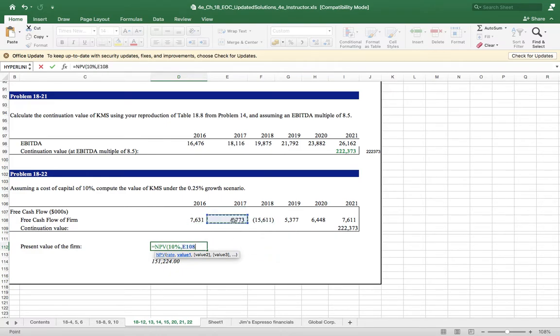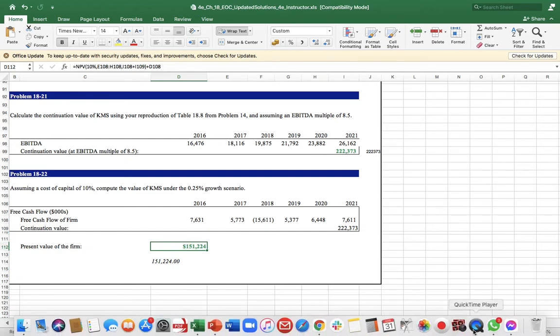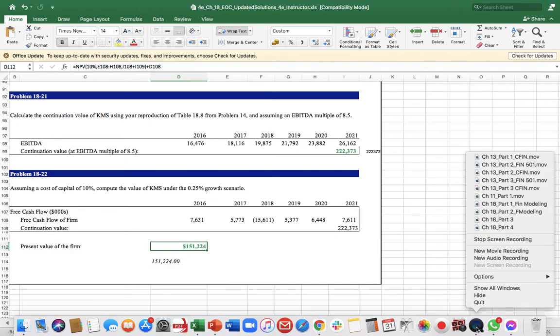The normal value ranges from here to here, comma, this one plus this one. This one is the last year's free cash flow. This one is the terminal value, and close the bracket. Plus the beginning value we have not taken. Enter, it is equal to 151,224. This is the way we do the present value of the firm. So let me just stop the recording here. Up to 1822 we have taken here.